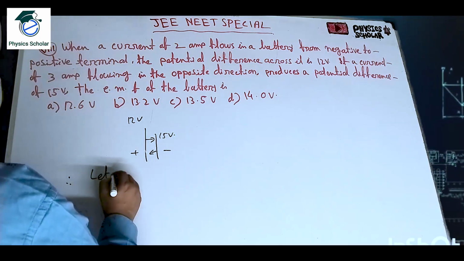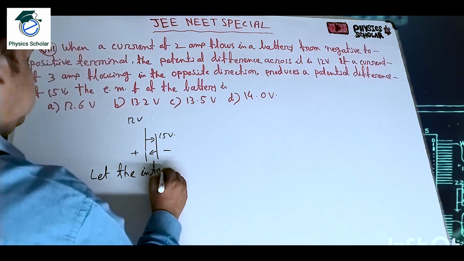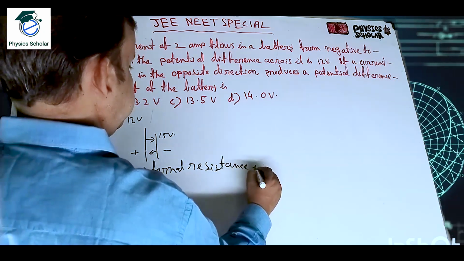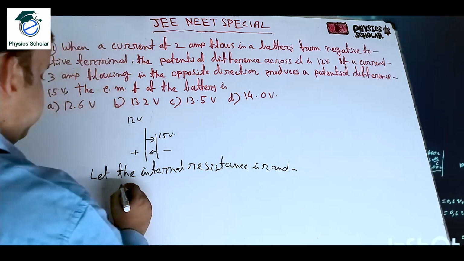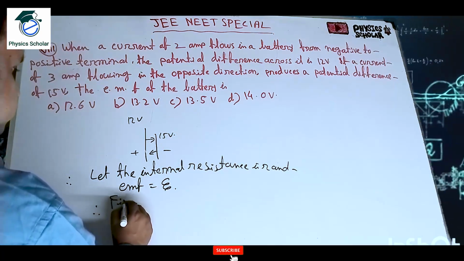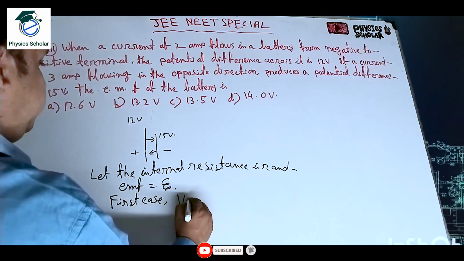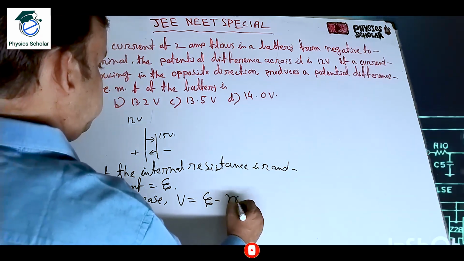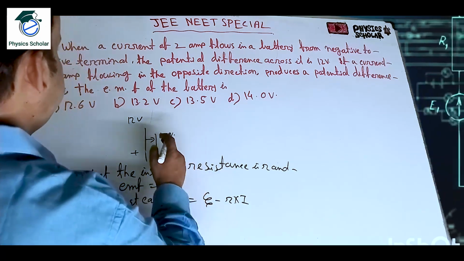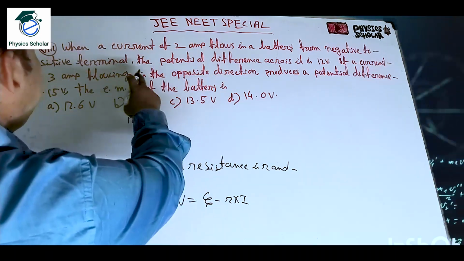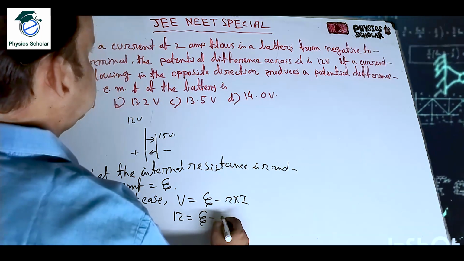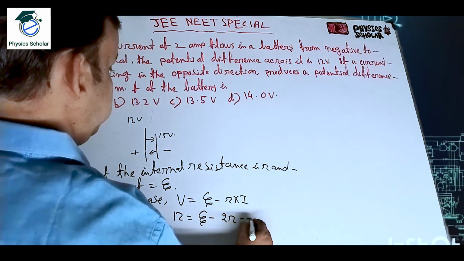Let the internal resistance be small r and the EMF be eta. In the first case, V is equal to eta minus small r into I. Given that from negative to positive terminal the potential across is 12 volt, so 12 volt is equal to eta minus 2r, since the current is 2 ampere. This is equation number 1.